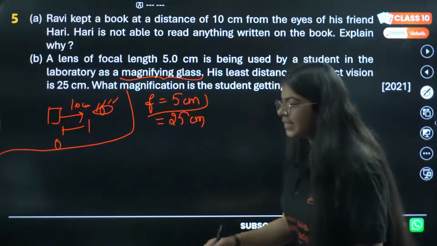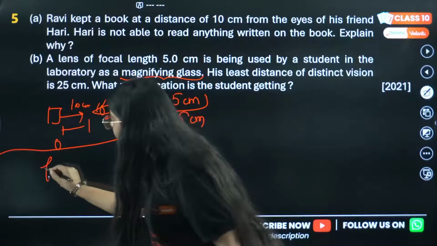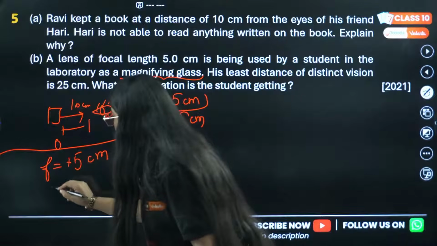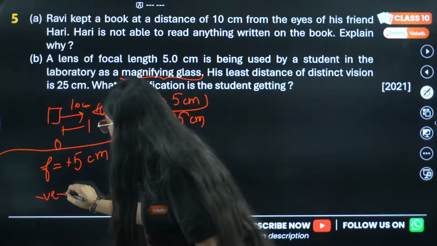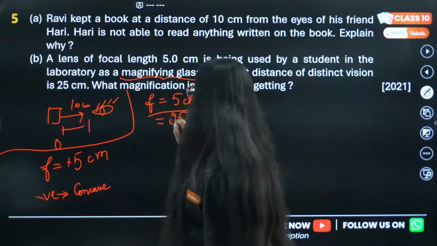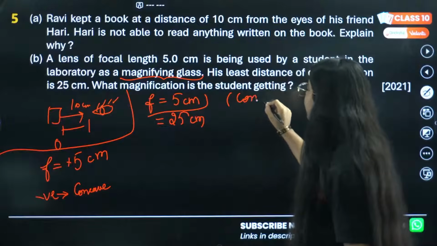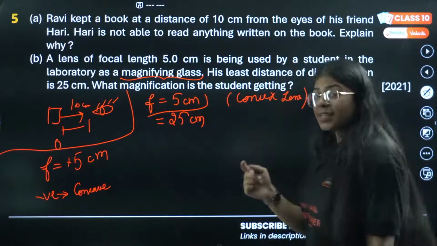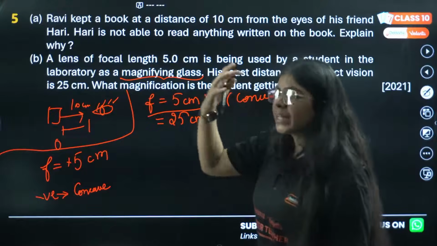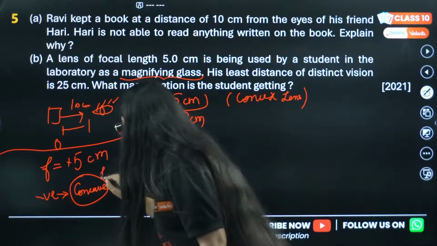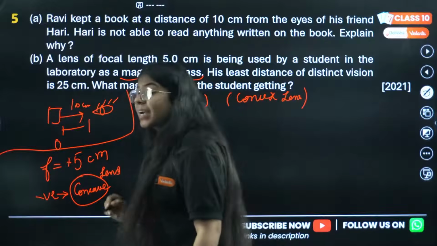This is a convex lens, which you can decipher from the sign of the focal length as well. This is positive. Negative focal length is for a concave lens. Here we have positive, so this is a convex lens. Also, one more reason you can give is, because we need a magnified image, a concave lens never gives a magnified image.